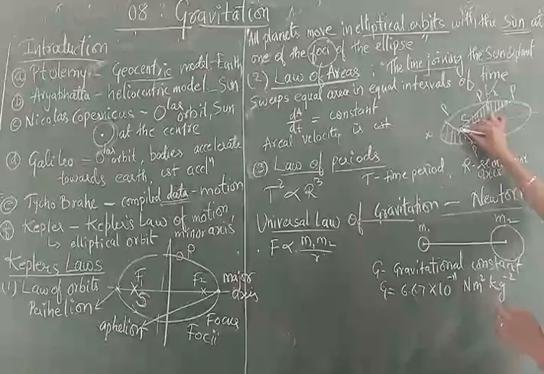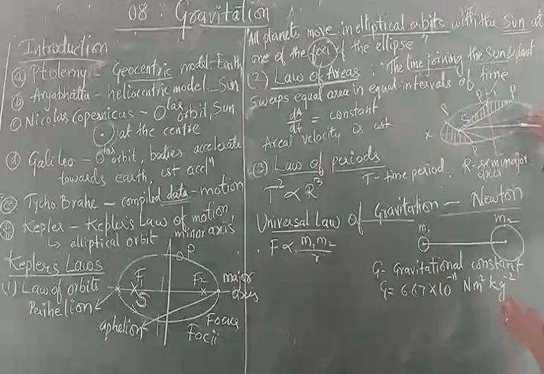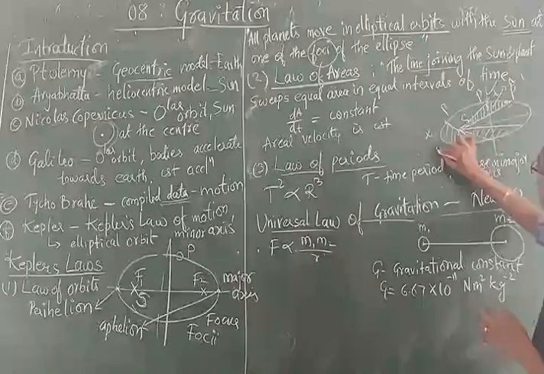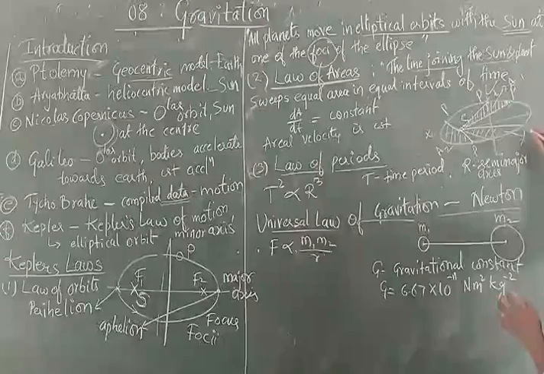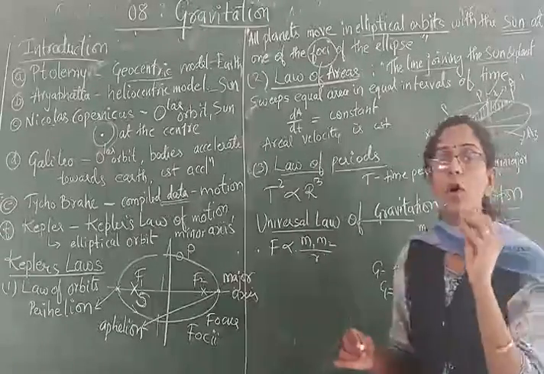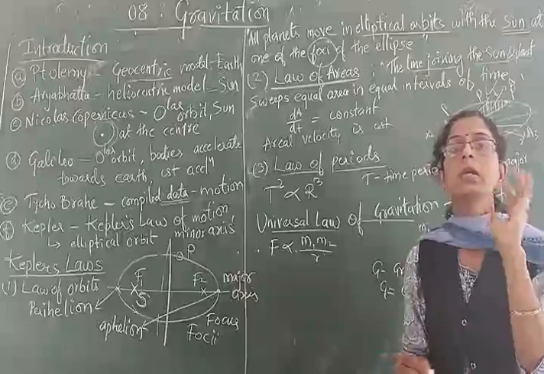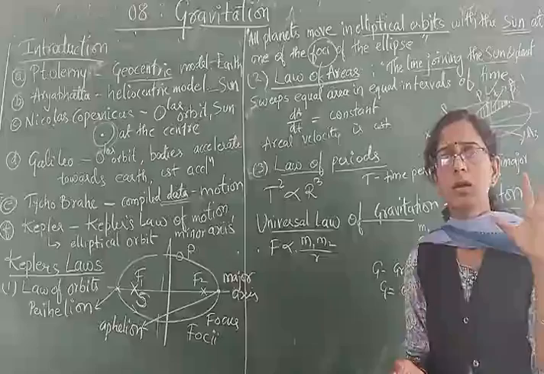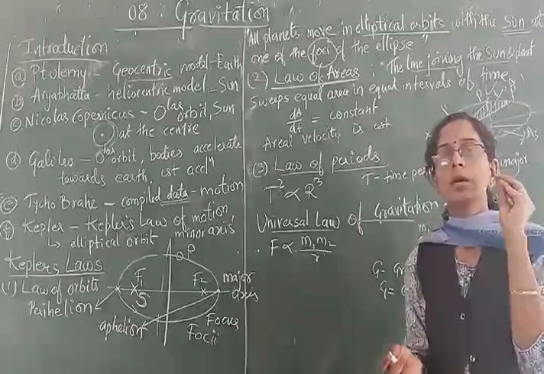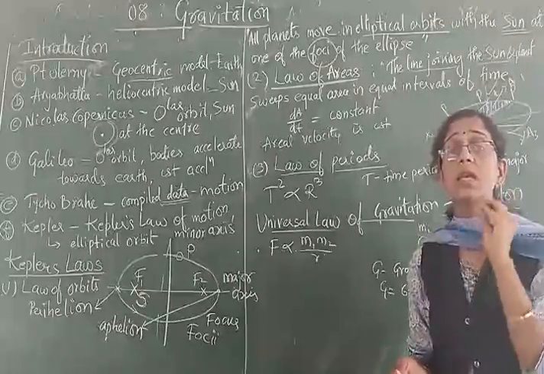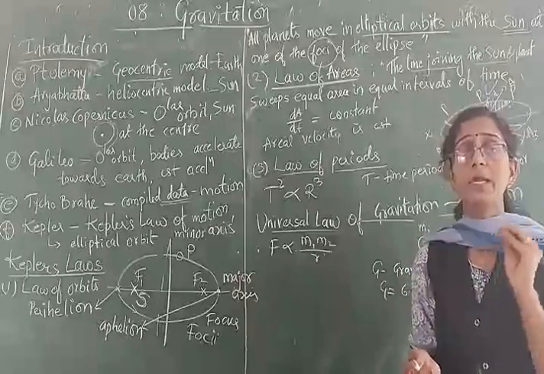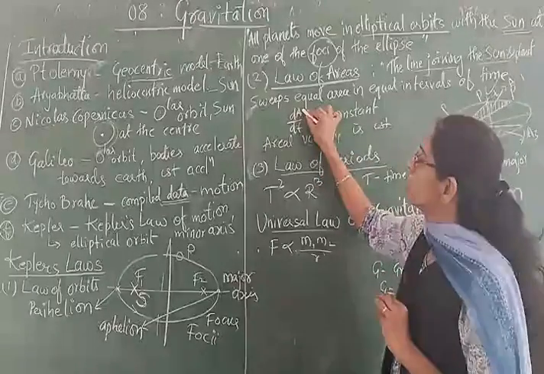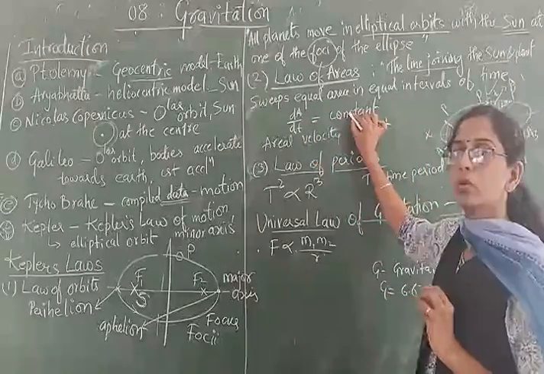Similarly here, this is the initial position and this may be the final. All these areas A1, A2, A3 should be the same for a constant time interval. Means for 1 month, it should cover the same area. Then it is said that the areal velocity of the planet should remain constant. It is denoted by dA/dt, which is equal to a constant.